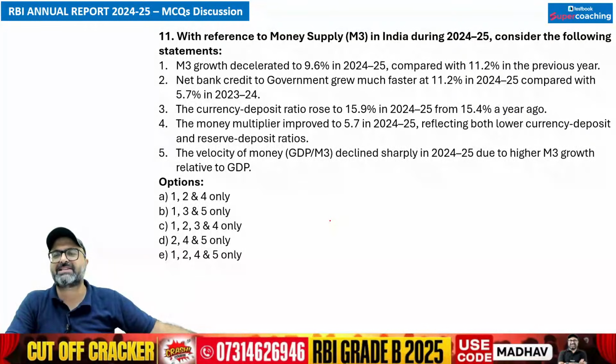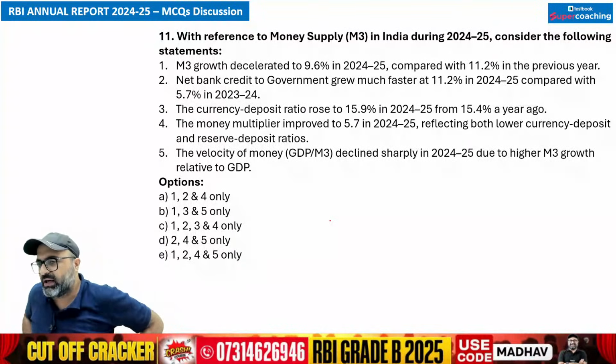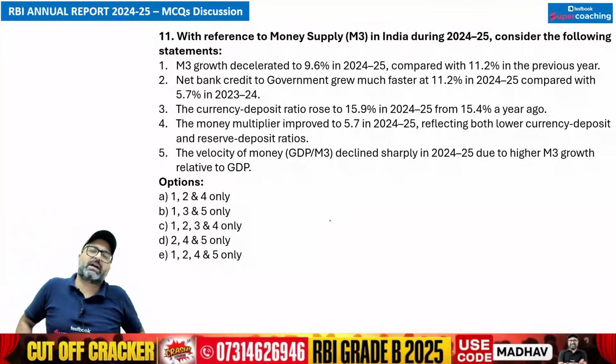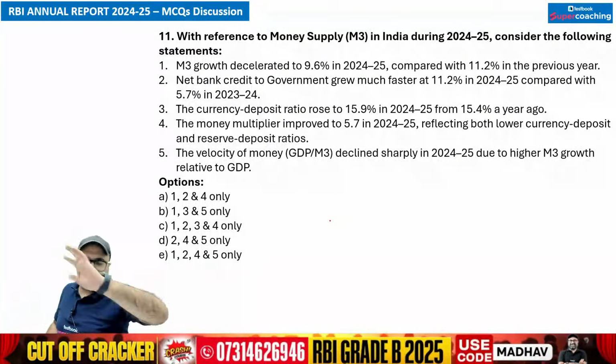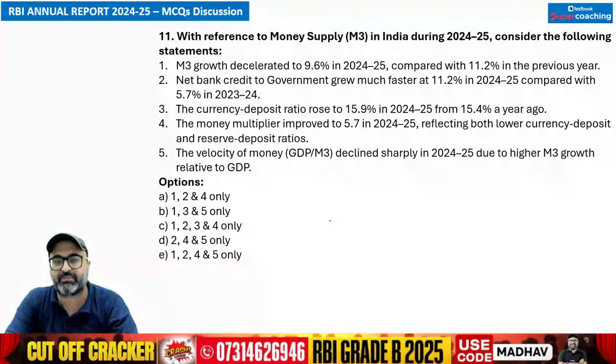With reference to the money supply, that is M3, which includes cash with the public as well as the deposits of the public with the bank, including demand deposit as well as term deposit. उसके basis पे M3 growth decelerated to 9.6%. Is it a case? Just go through with the question, guys.